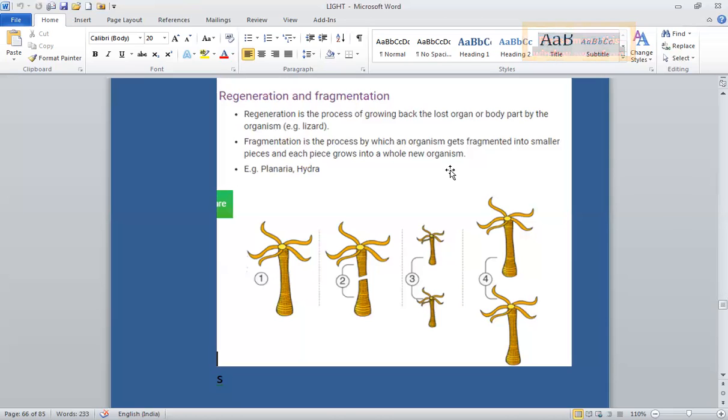Here, regeneration is helping in asexual reproduction. Regeneration is carried out by special cells. The differentiated cells can also get differentiated. All these cells divide and form a large number of cells, and later they differentiate and form body parts, just as happens during development of a young one from the embryonic cells.